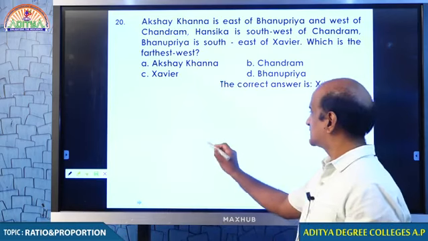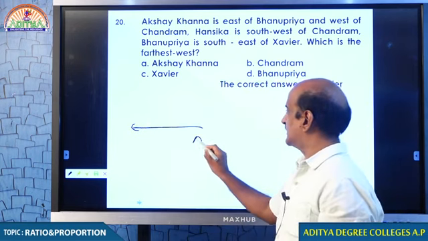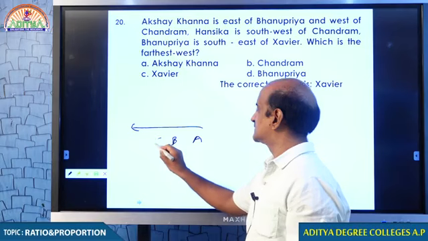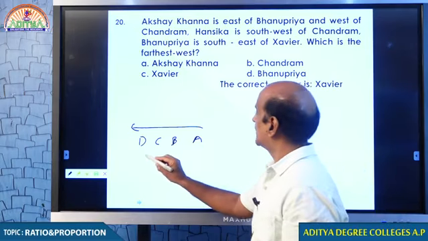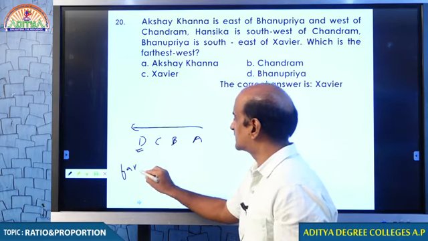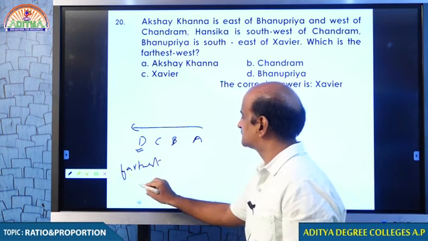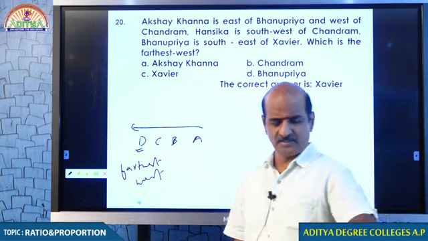You want me to explain once again? So, student, this is west. A is here, B is here, C and D. All these are in west only. Tell me, what is the farthest west? D is in the farthest west. Now, are you clear? I think now you can handle this question.